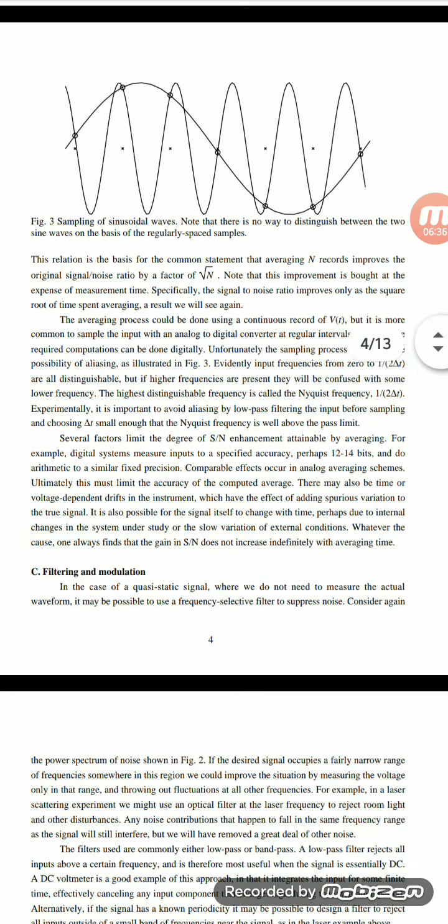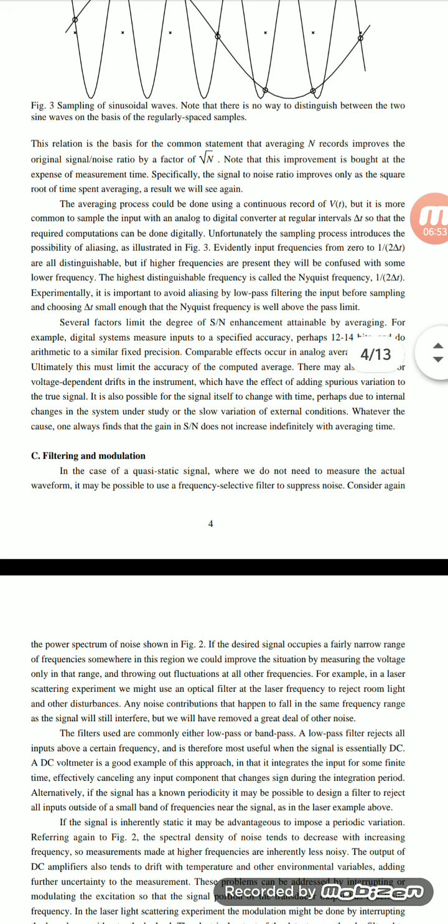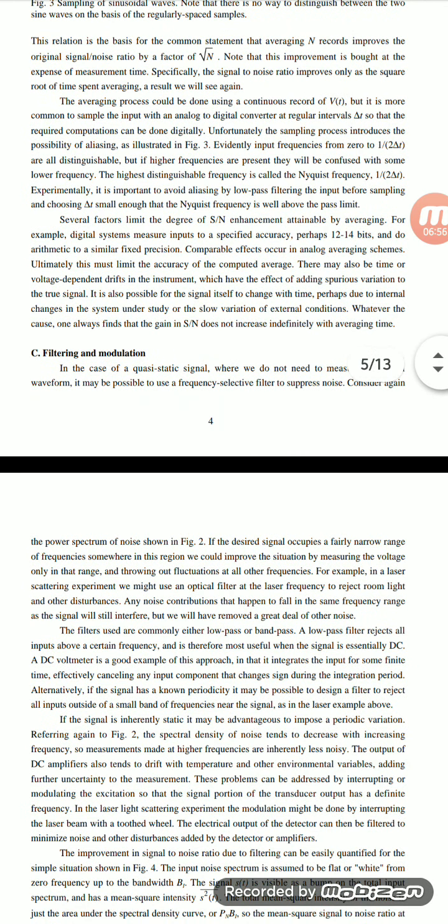In the case of quasi-static signals where we do not need to measure the actual waveform, it may be possible to use frequency selective filters to suppress the noise. Consider the gain of the power spectrum. The desired signal occupies a fairly narrow range of frequencies.